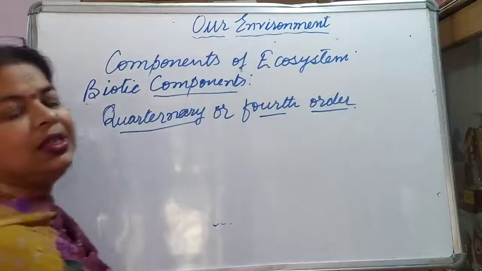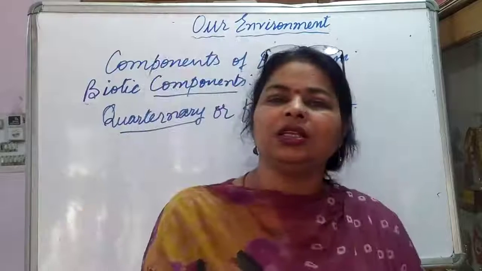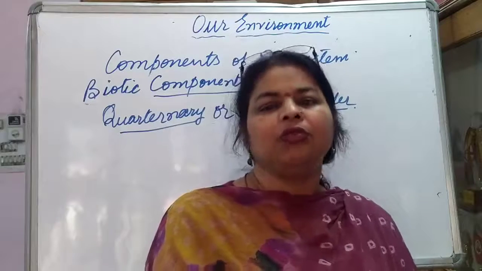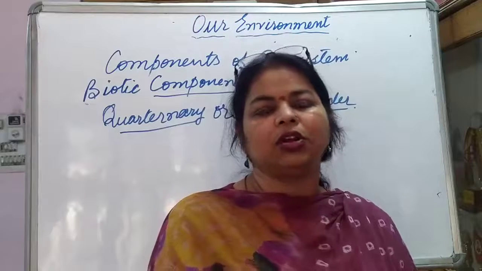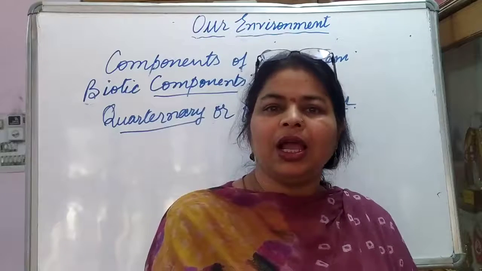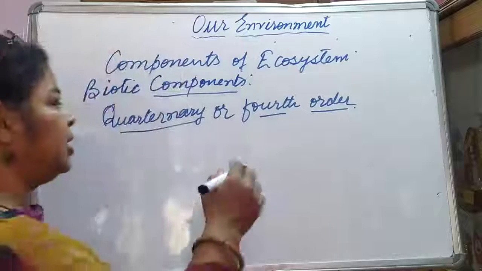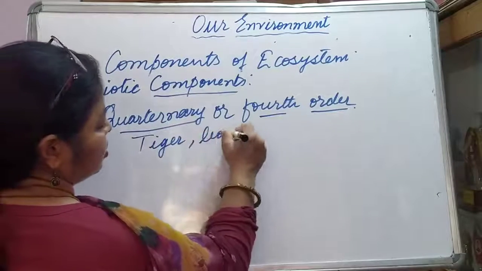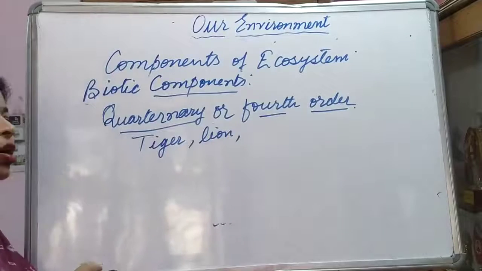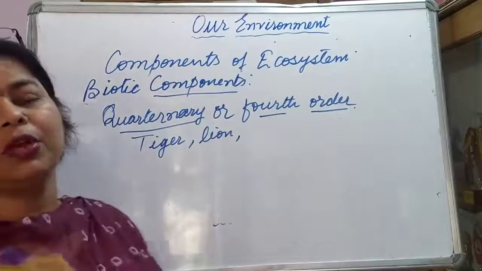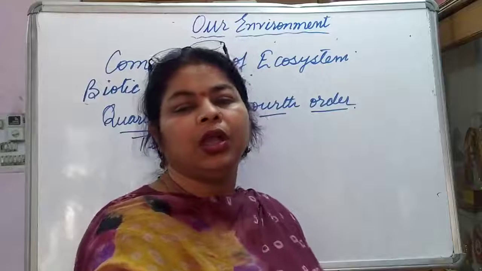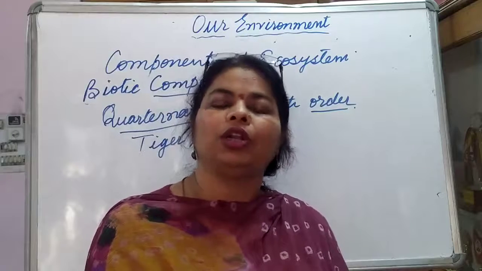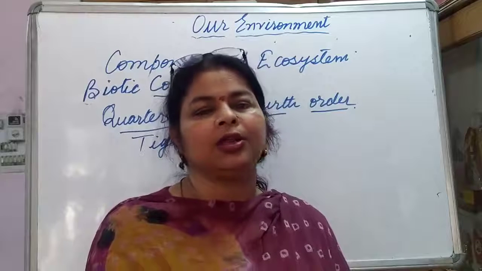These are the top level, the largest carnivores, which feed on secondary carnivores or the tertiary consumers. The examples of this category are tiger, lion, very large fishes present in the water, hawks. These are the examples of quaternary or fourth order consumers.